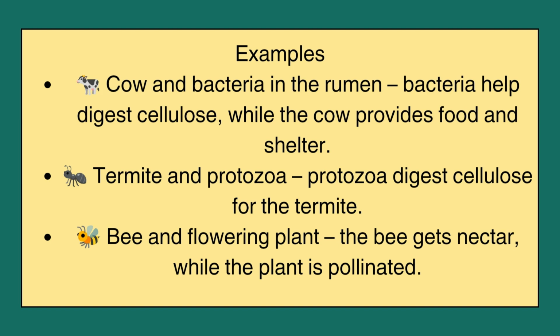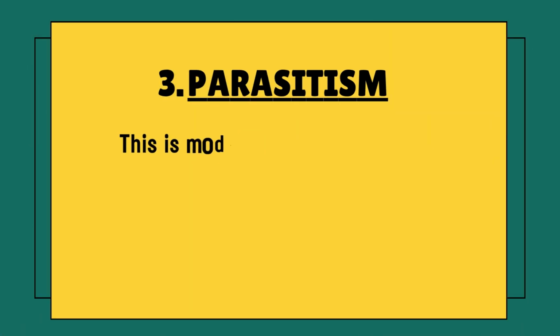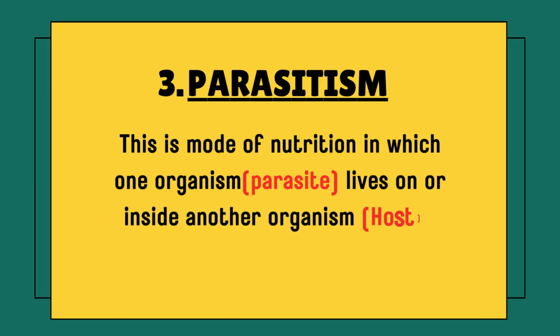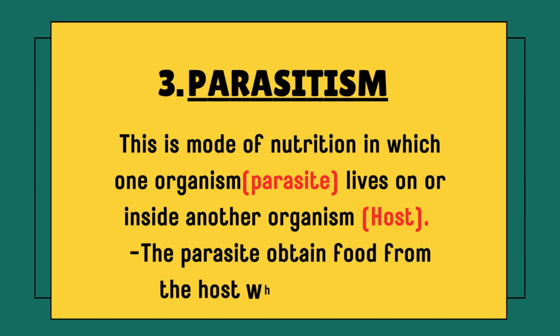Let us look at parasitism. Parasitism is a mode of nutrition in which one animal, which is known as a parasite, lives on or inside another organism. So it can be on the external part of the animal, or it can also be inside the animal.